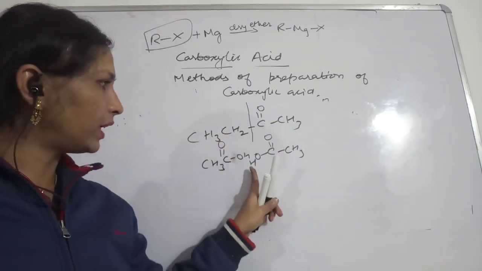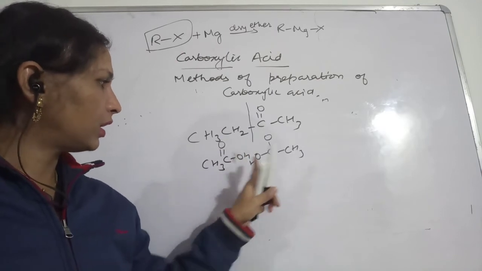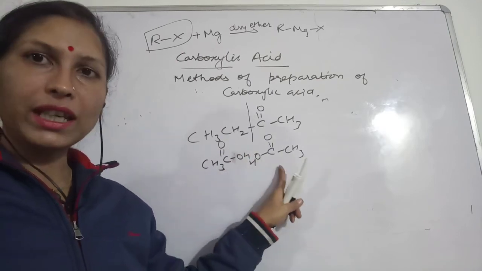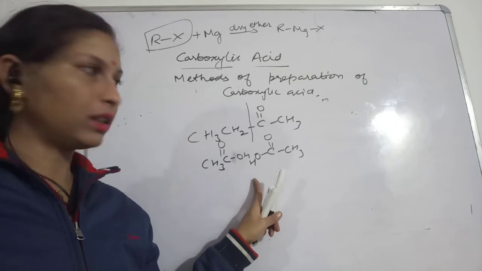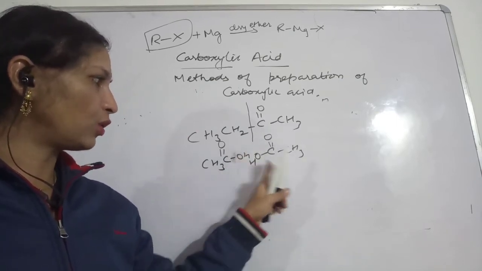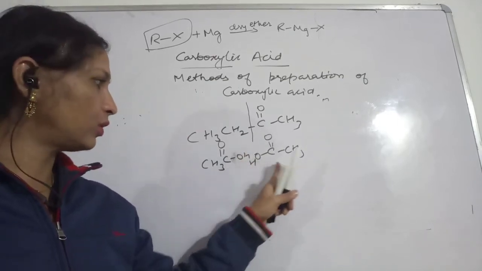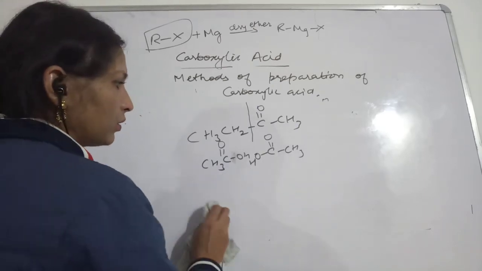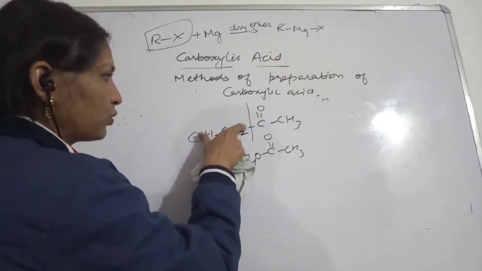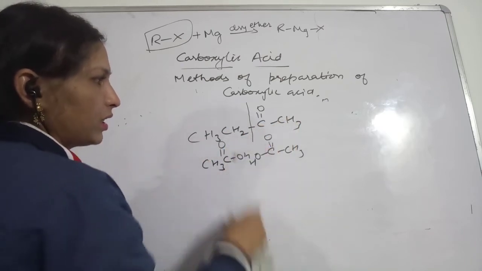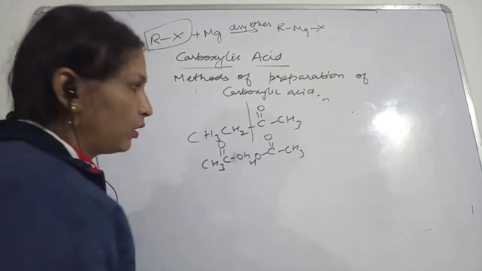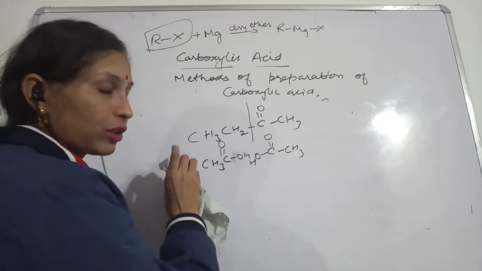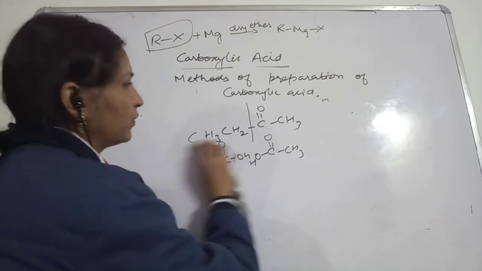That will be divided like this, and you get fragments of carboxylic acid. Ethanoic acid, like this you will get, so 2 carbons will be present in the carboxylic group. So 2 carboxylic acids you will get like this.